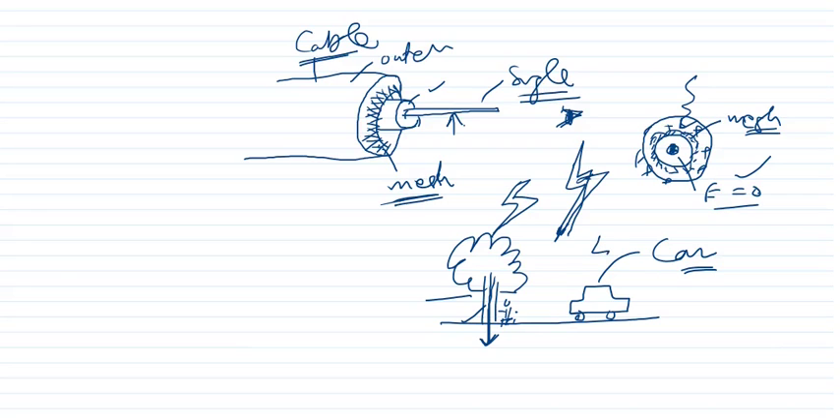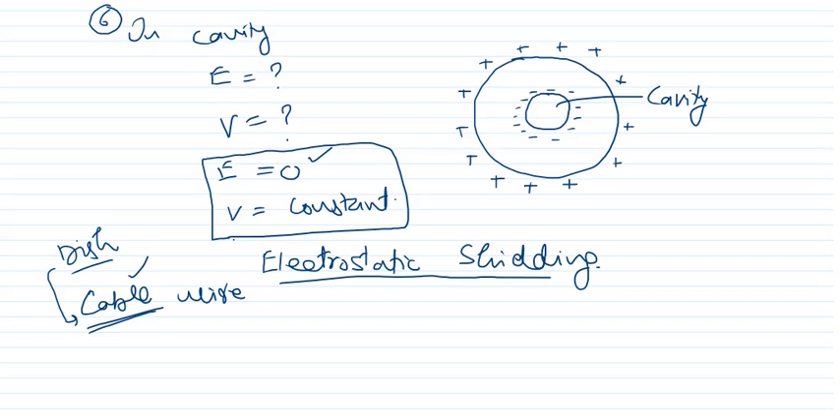But whenever lightning falls on this car, the charge will reside only outside it, and inside E will remain 0, just like this one. Therefore it is very safe to stay in a car in lightning, whereas it is very dangerous to stay under a tree. So this is called electrostatic shielding. The potential inside may be non-zero, but E being 0, we feel nothing inside. So these are the properties we have discussed here.